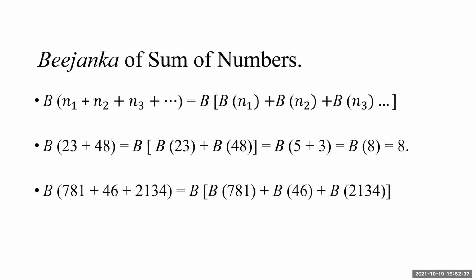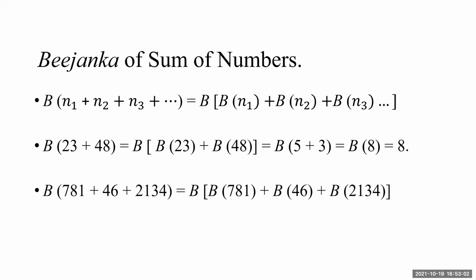We want the Bijanka of this addition. We will find B781, B46 plus B2134. This is like an operator, not actually an operator, but it can be distributed, as we call it, a distributive property of B over addition. You can say in loose language, it is not an operator in that sense, but still we can write it that way.